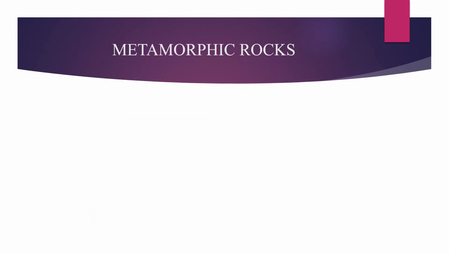Next one, we are going to learn about metamorphic rocks. Already we have learned how sedimentary rocks are formed. The metamorphic rocks are formed from the sedimentary rocks due to a high amount of heat and pressure. So the sedimentary rocks undergo changes and get converted into metamorphic rocks. These changes take place only in the minerals present in the sedimentary rocks. So the sedimentary rocks only change into metamorphic rocks due to high pressure and high temperature.